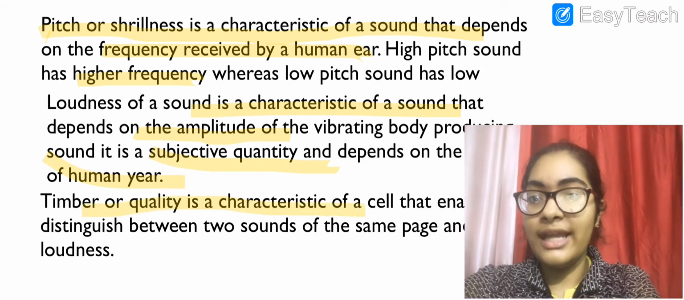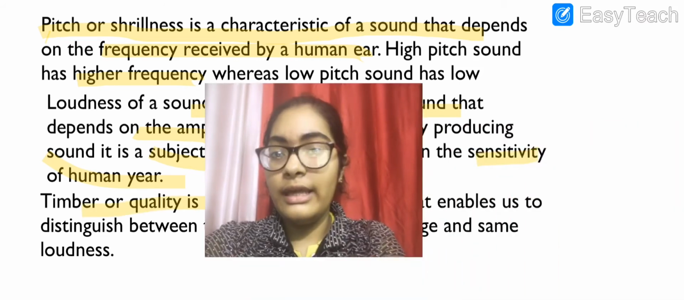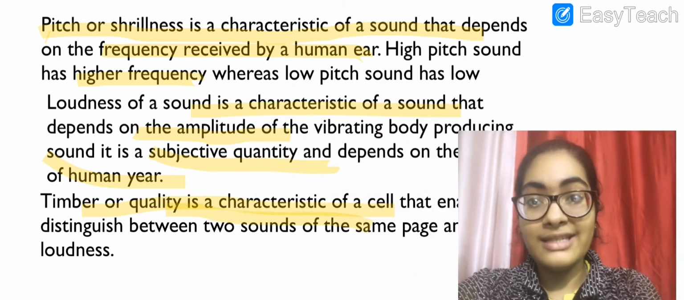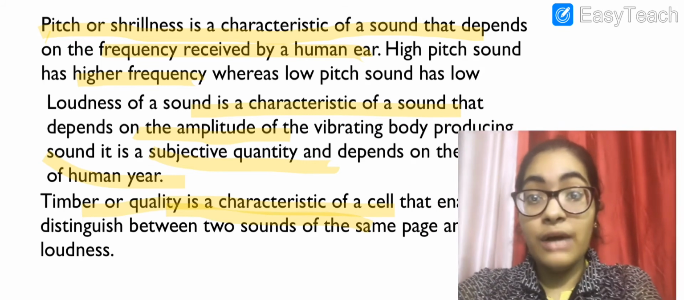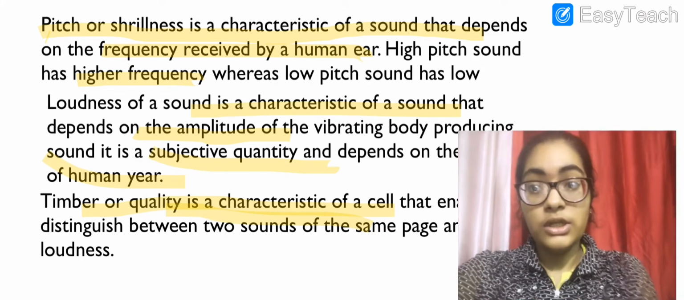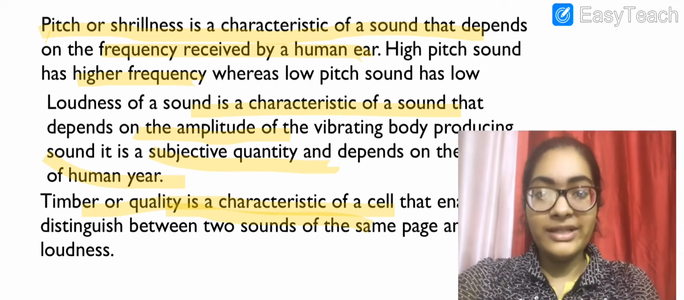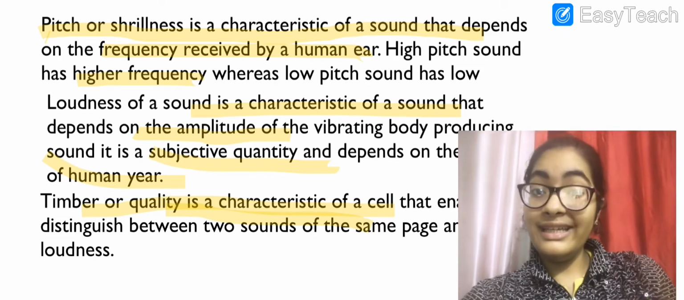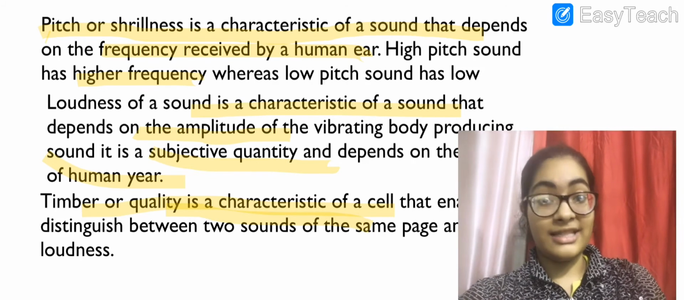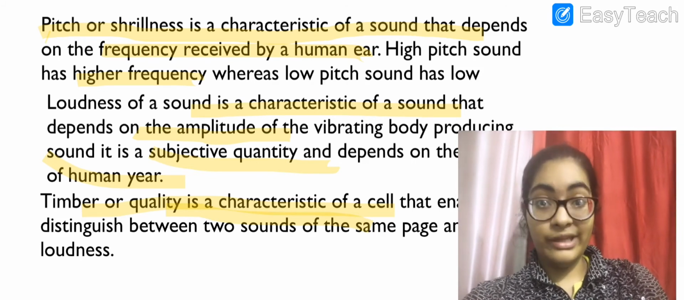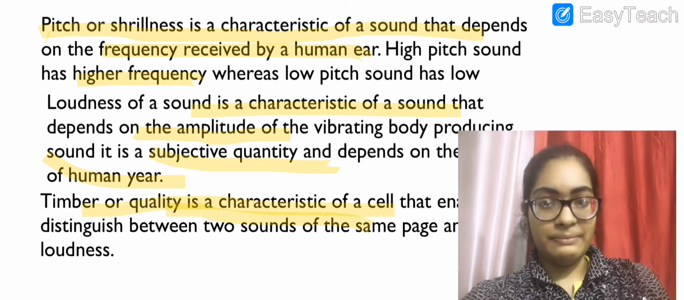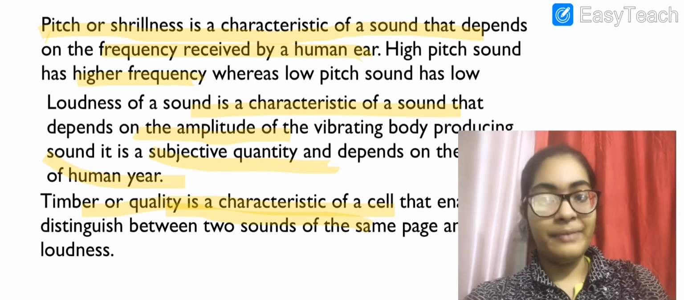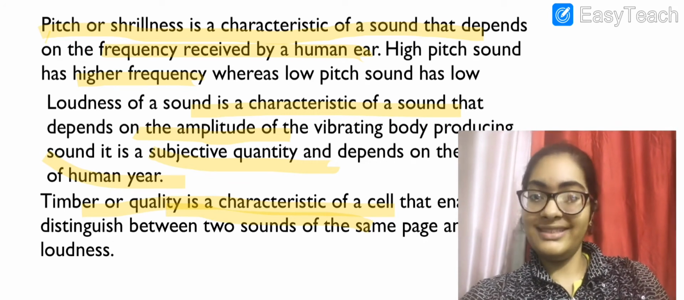Timbre or quality is the characteristic of a sound that enables us to distinguish between two sounds of the same loudness and same pitch. If the loudness and the pitch of the sound is same, you can still distinguish the sound by its quality. For example, you can easily distinguish between the sound of a guitar and that of a piano. Can you? Be it of the same loudness, be it of the same pitch, of the same frequency, but still you can distinguish. Why? Because of quality or timbre of the sound.